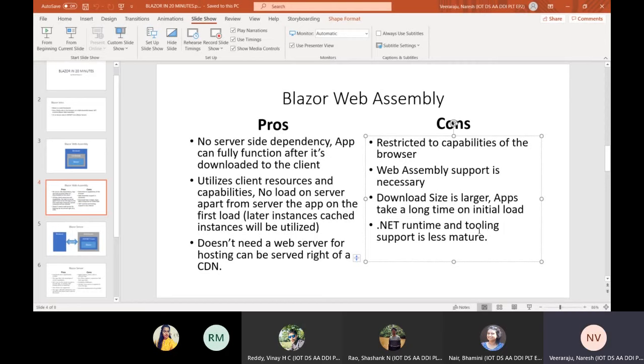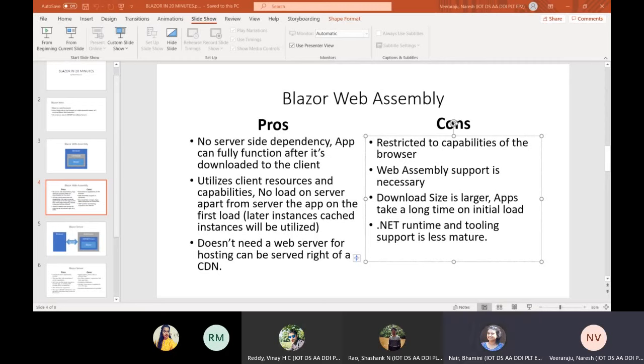And community support also is not mature for this, because very few people are using it. So for that reason you don't have good support. If you're stuck with something, then unless you are good at finding things on Google, it'll be time consuming for you. Community support is less. Okay, so any questions on that, WebAssembly?